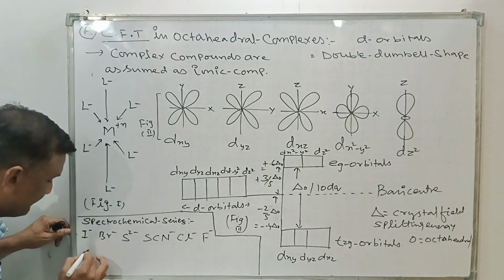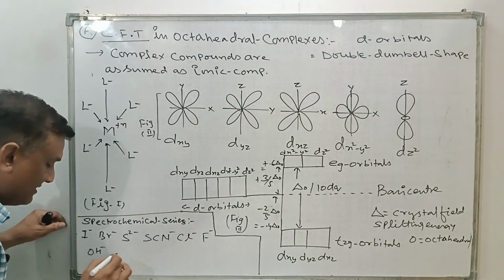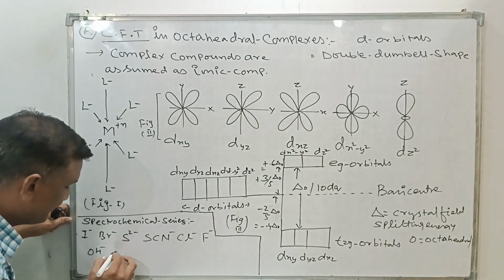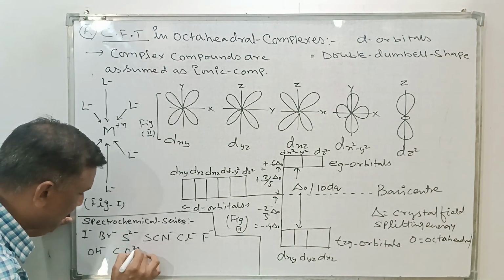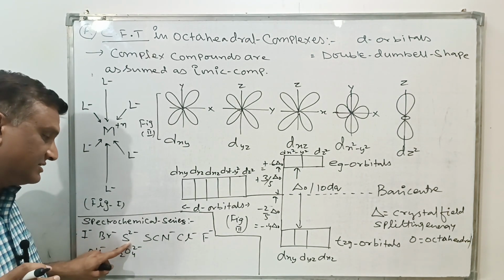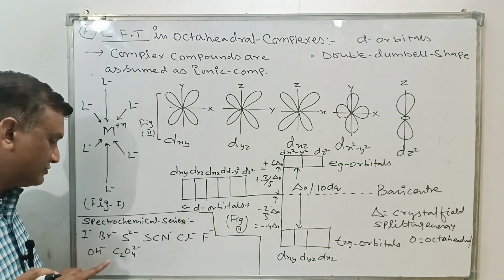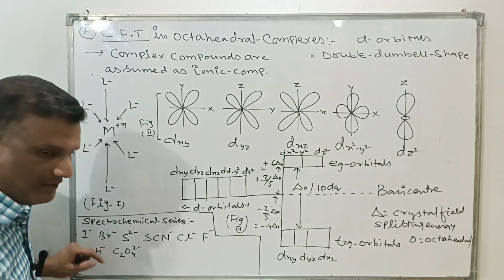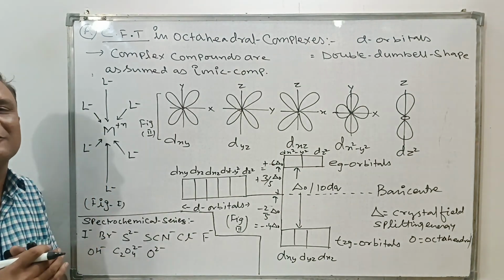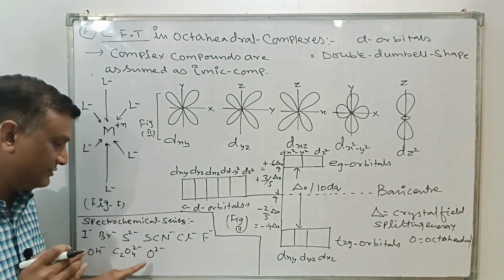Further, this is OH minus, called hydroxo. After that, we take C2O4 2 minus, called oxalato. Again, iodido, bromido, because it is too important, sulfido, thiocyanato, chlorido, fluorido, then hydroxo, then oxalato. Now the next is O2 minus. We have discussed this ligand as a negatively charged monodentate ligand, that is oxo.